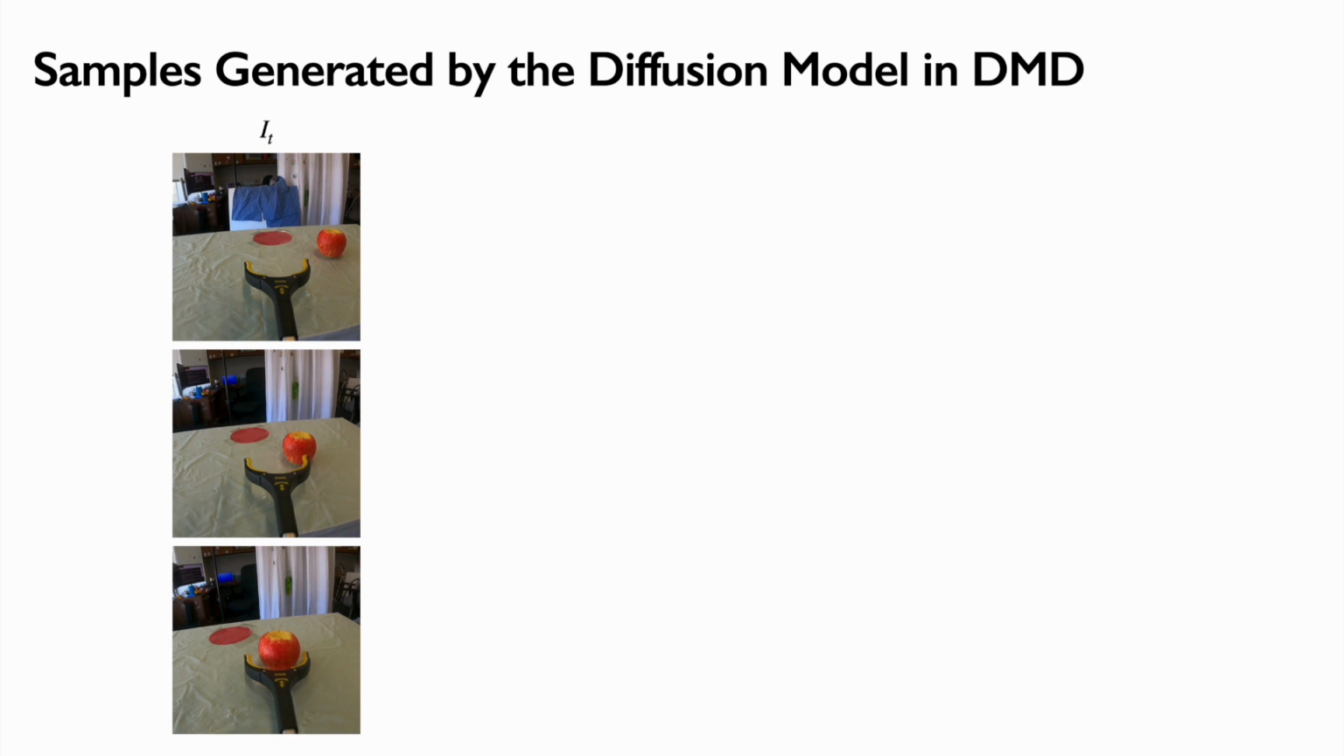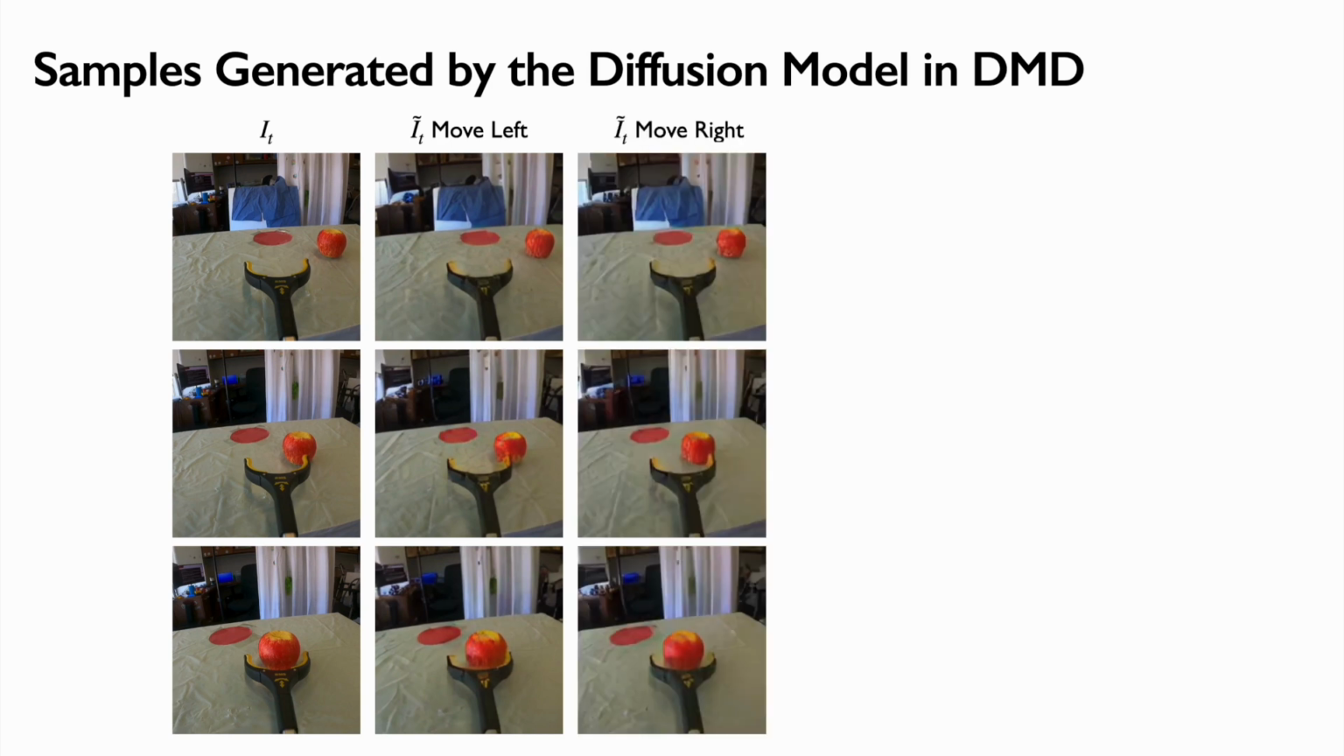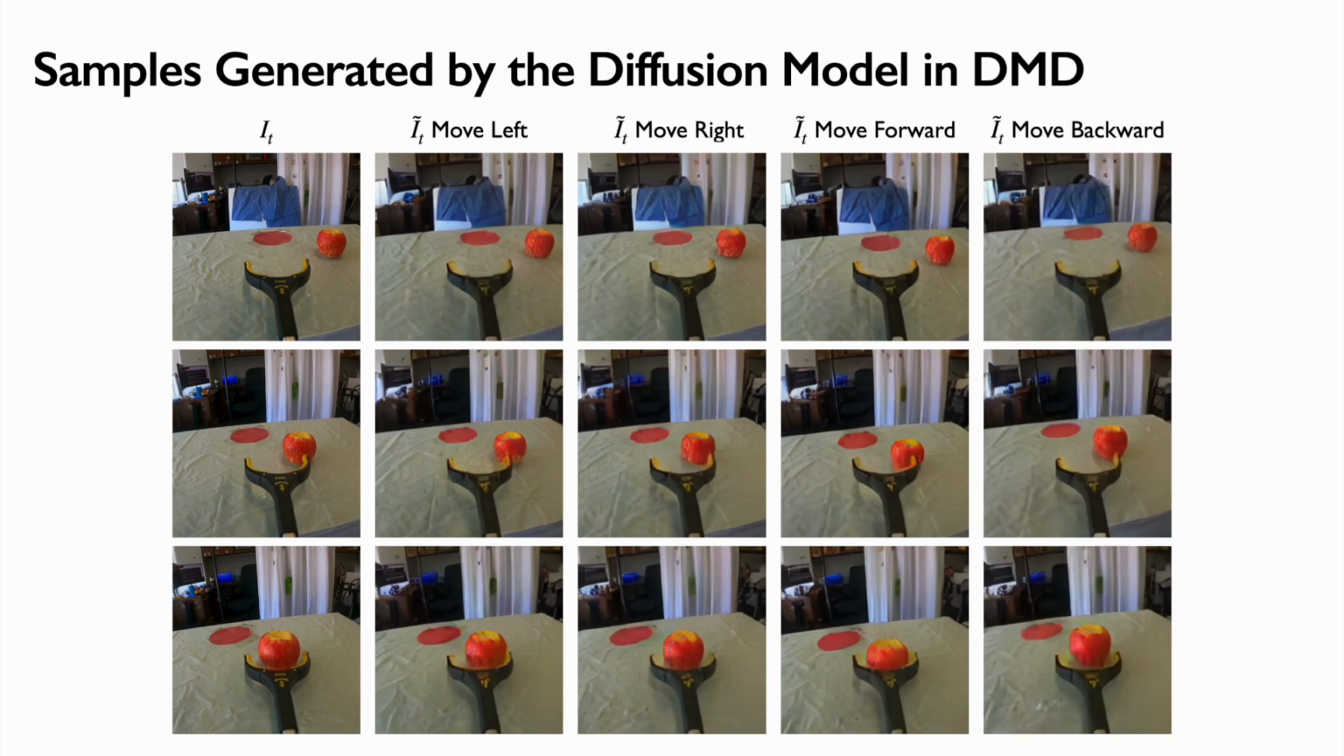We next show some qualitative visualizations. Here are images from the original expert demonstrations. These are images generated from the diffusion model when the perturbation is movement to the left, to the right, forward, and backward. The model is able to faithfully synthesize different views with minimal artifacts.